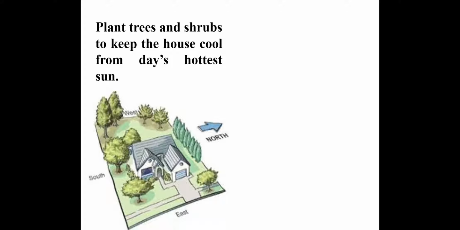Next very important point to save electricity is plant trees and shrubs to keep the house cool from the day's hottest sun. Trees and shrubs help to maintain coolness around the house by providing shade and resisting the direct entry of light into the house, by which the surroundings of the house become more pleasant, and there will be less usage of electricity for maintaining the temperature of the room.